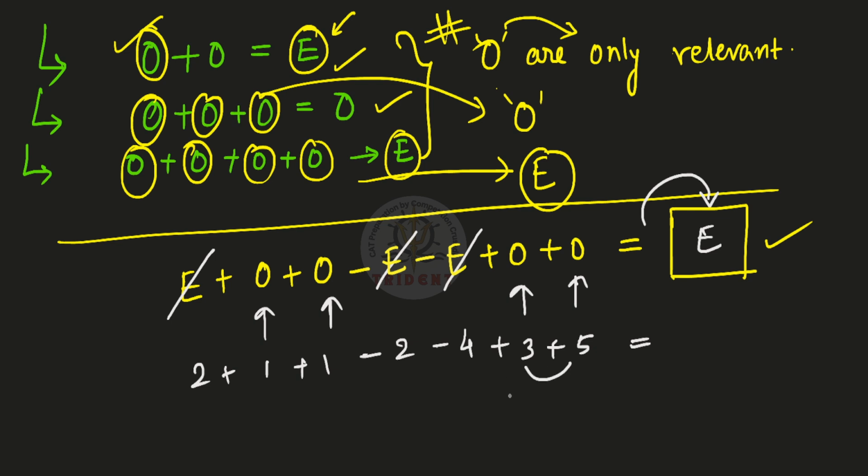So this is going to be 8, 8, 9, 10, 12. 12 minus 2 is 10, minus 4 is 6. And 6 is an even number. You can actually check these things by putting as many numbers as you like, but the idea is this only.